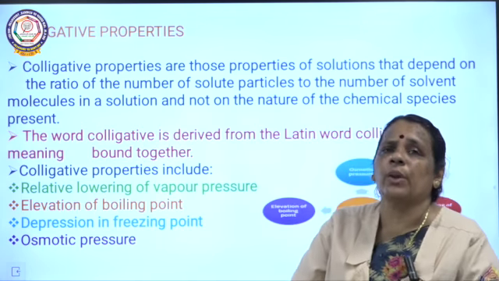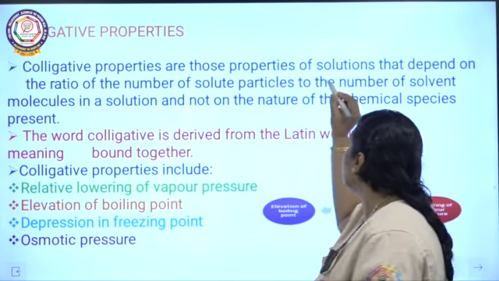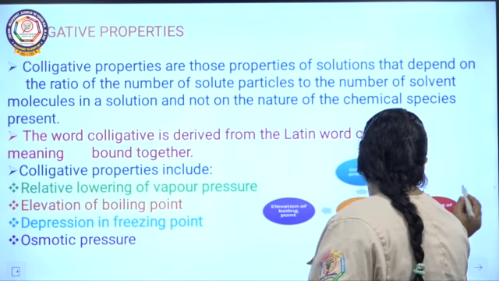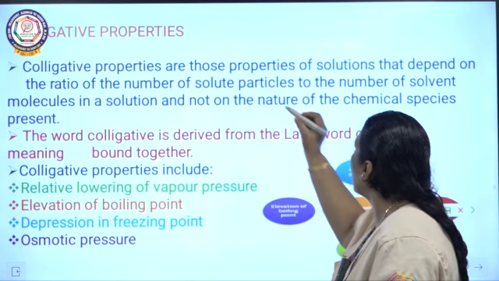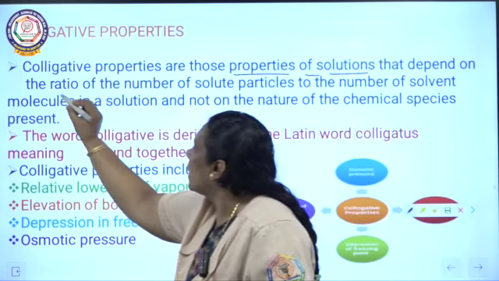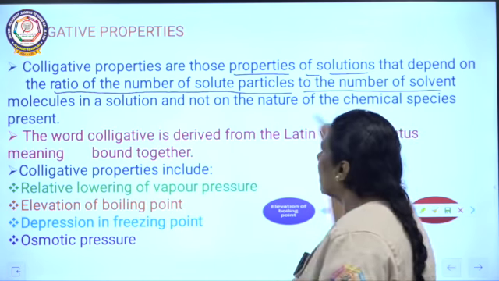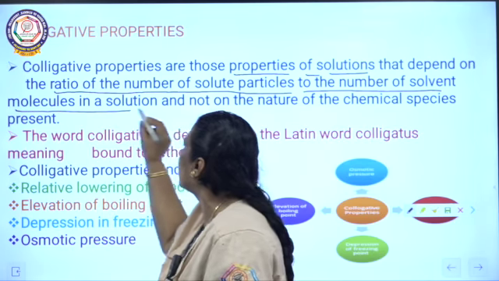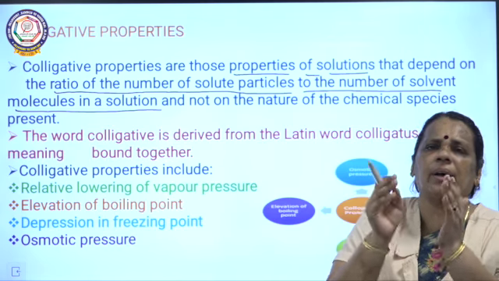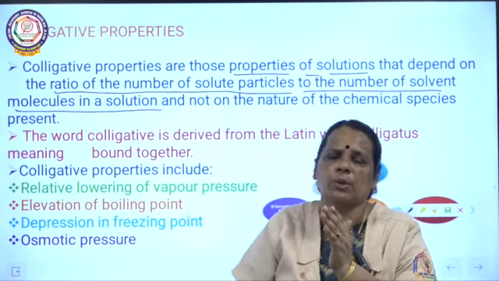So the first one we are going to discuss is the colligative properties. What are colligative properties? Actually, they are the properties of solutions that depend on the ratio of the number of solute particles to the number of solvent molecules in a solution.